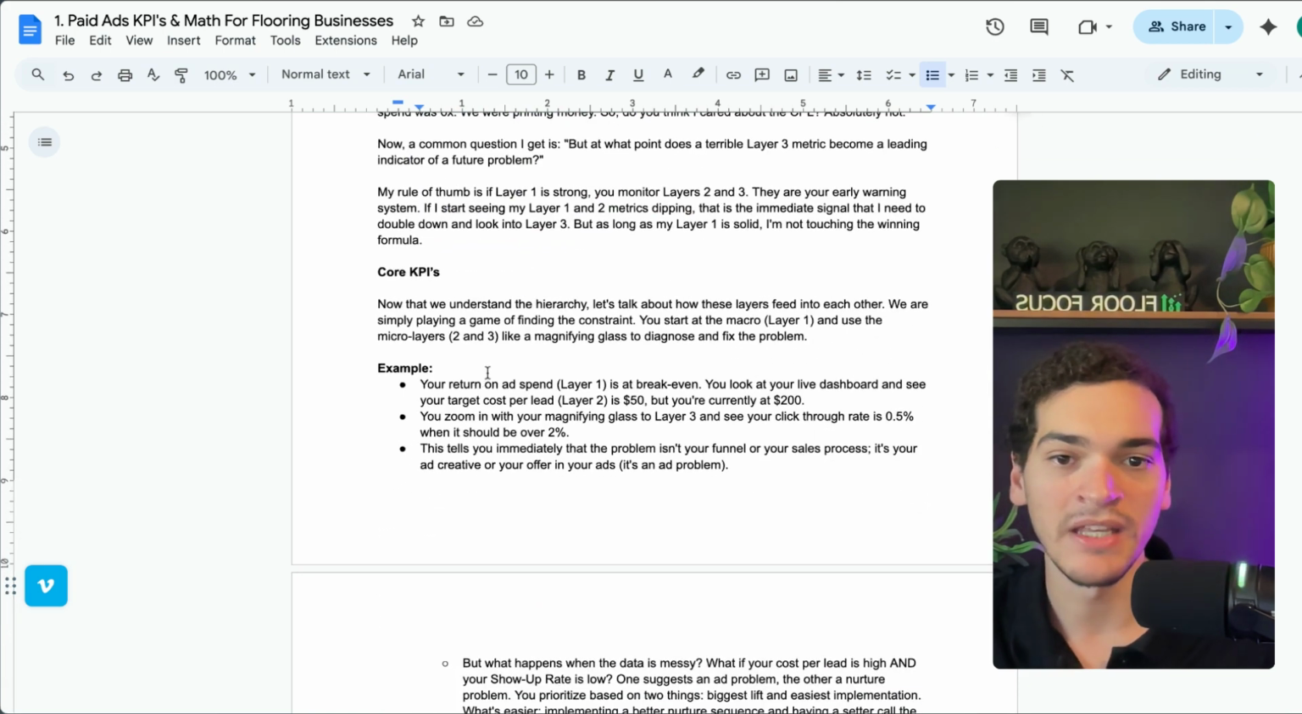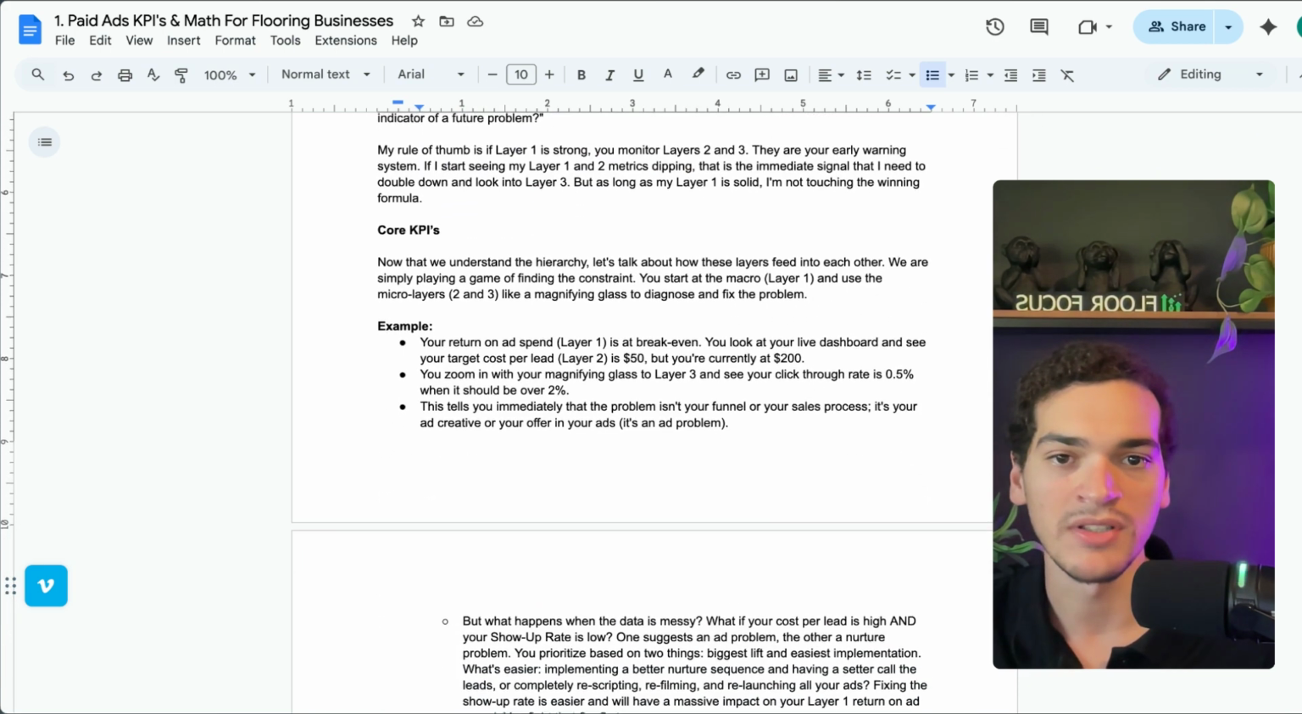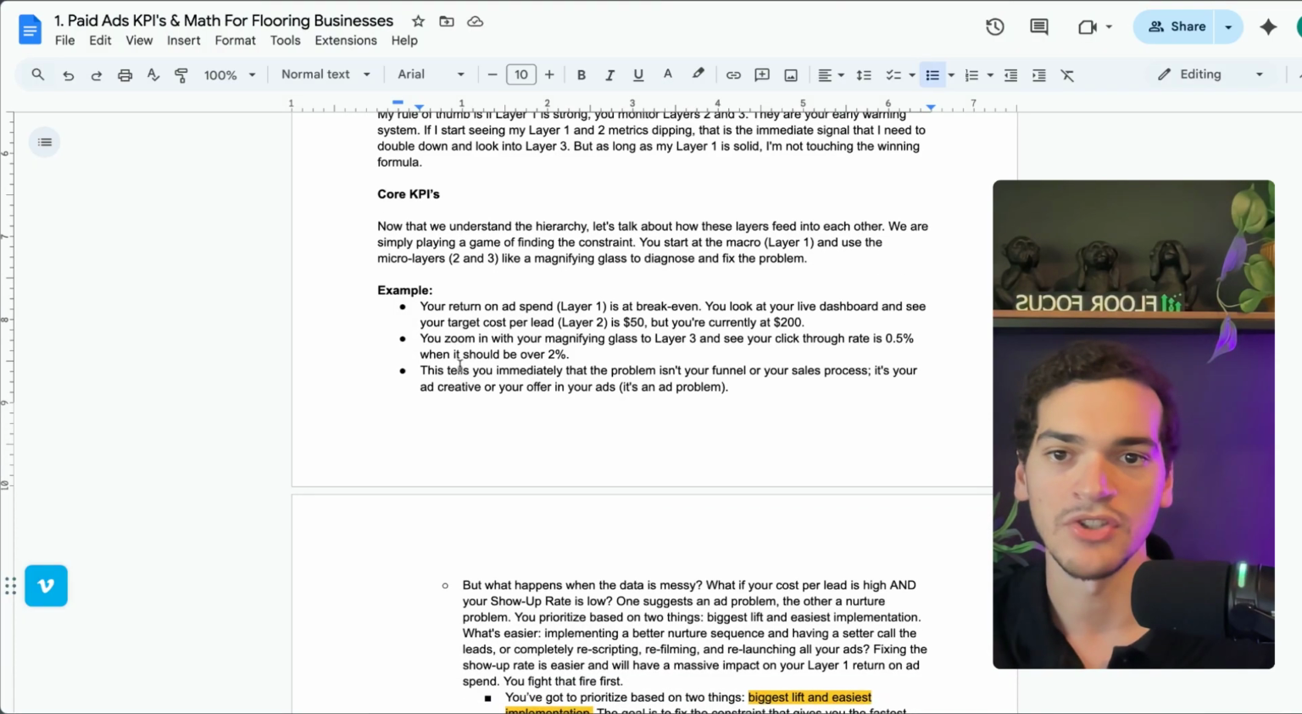So let me give you an idea here of what it typically looks like in terms of core KPIs in the industry. So now that we understand the hierarchy, let's talk about how these layers fit into each other. We're simply playing a game of finding the constraint. You start at the micro layer 1 and use the micro layers 2 and 3 like a magnifying glass to diagnose and fix the problem.